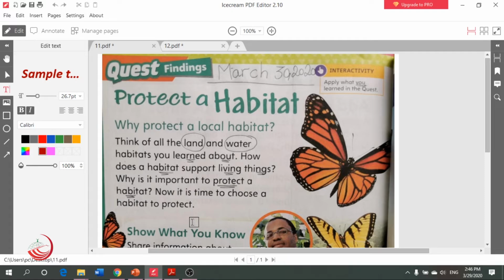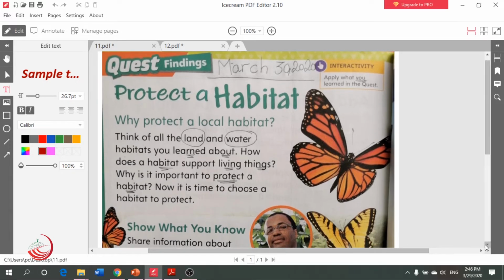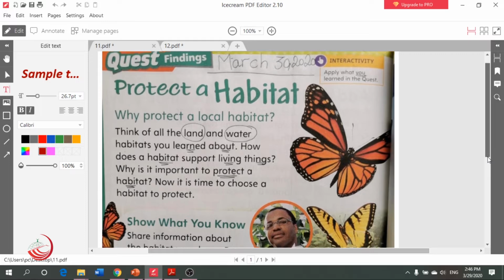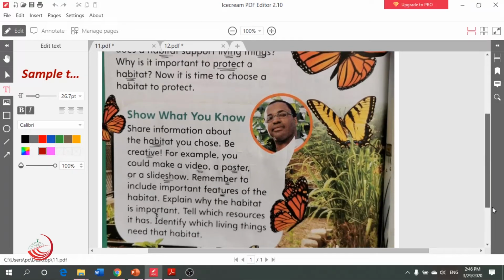Here Fatima will come and say, teacher, I will try to think about the tundra habitat. So, all of you close your eyes and think about these different kinds of habitat. Now, let's go down and read here. What do we have in our book? Show what you know. Share information about the habitat you choose.